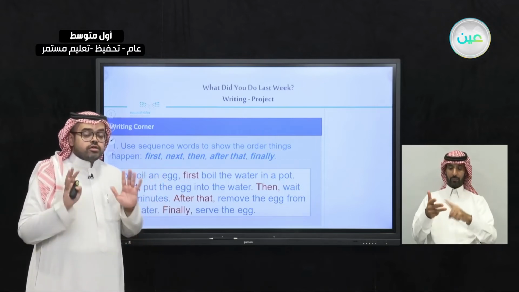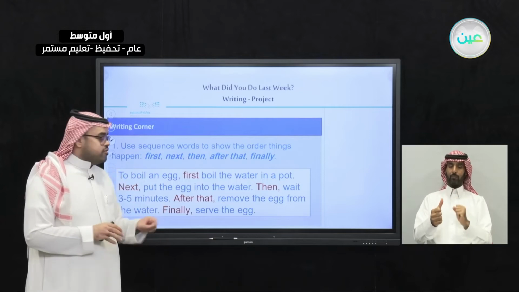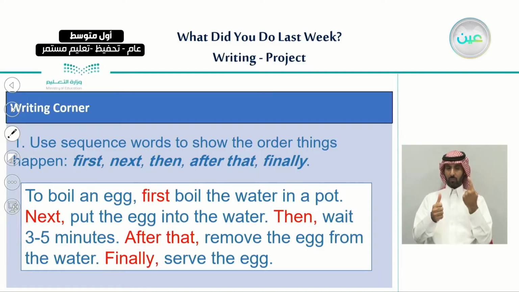The first sequence word that we use is first. It means the first thing you begin with, which in this case is first boil the water in a pot. After this, we use another sequence word, which is next. It means the next step. And we use then.